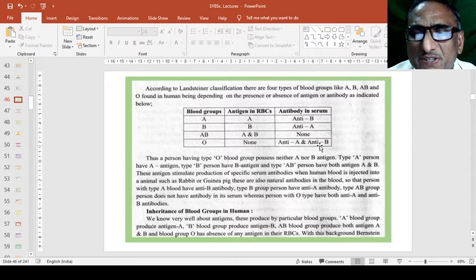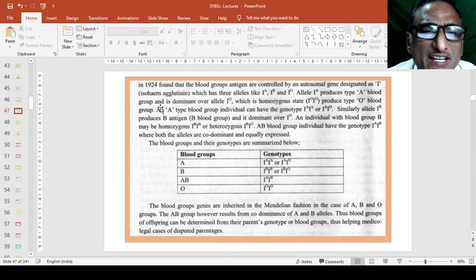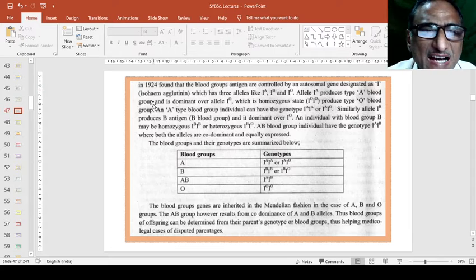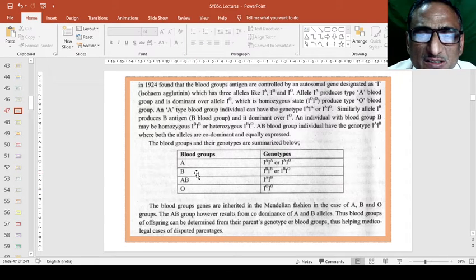Only antibodies are present, antibody A and antibody B. With this background, Bernstein in 1924 found that the blood group antigens are controlled by an autosomal gene designated as I, or isohemagglutinin. So they have these different antigen, antibody or blood group types.